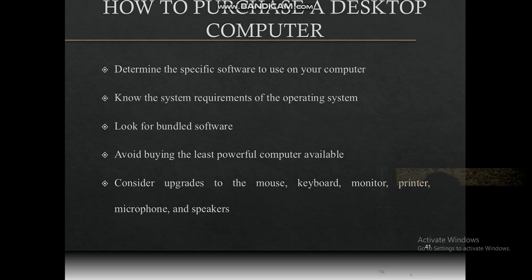Let's say you are a programmer or a gamer who wants to play games. You have to watch the specification so that you get a laptop that won't give you trouble, such as taking time to load or slowing down while working with it.